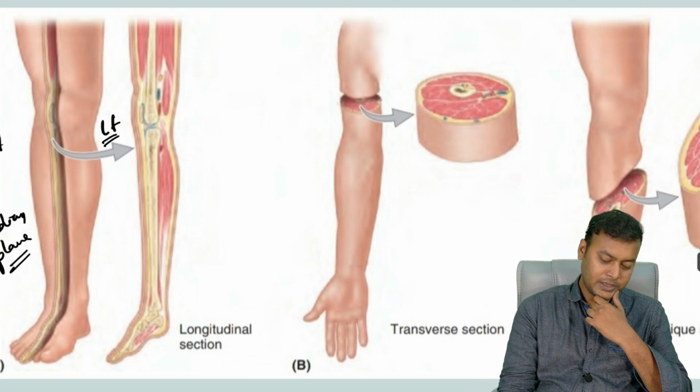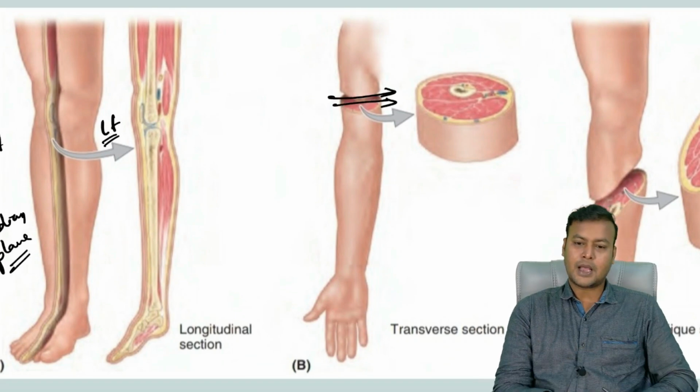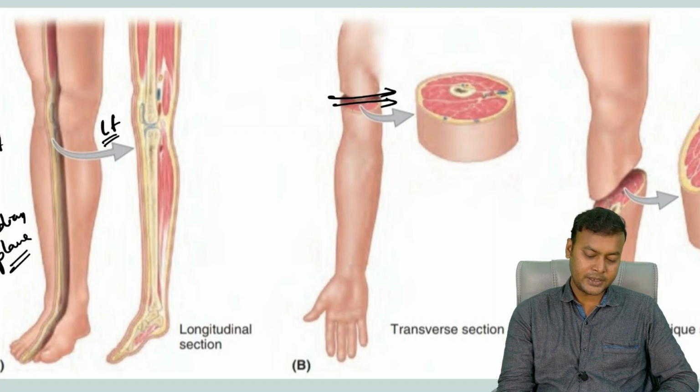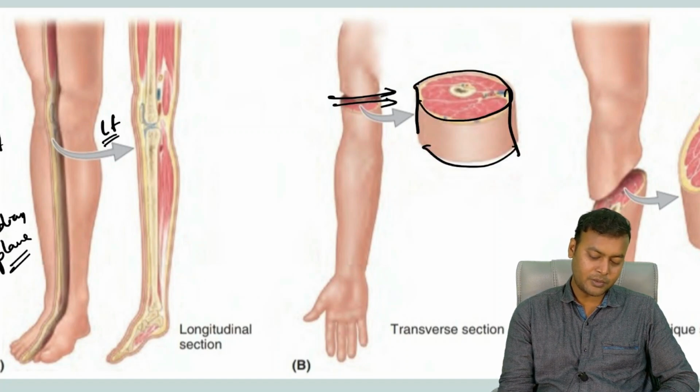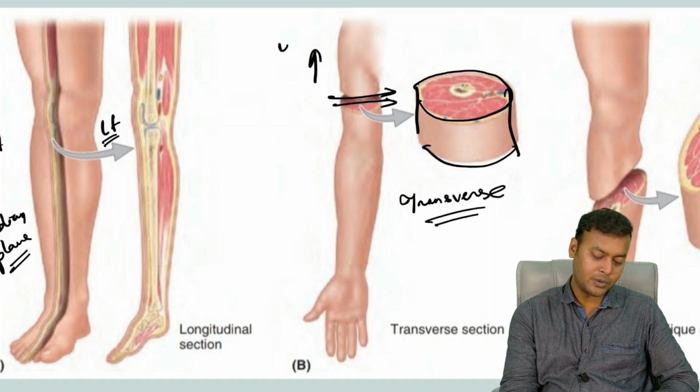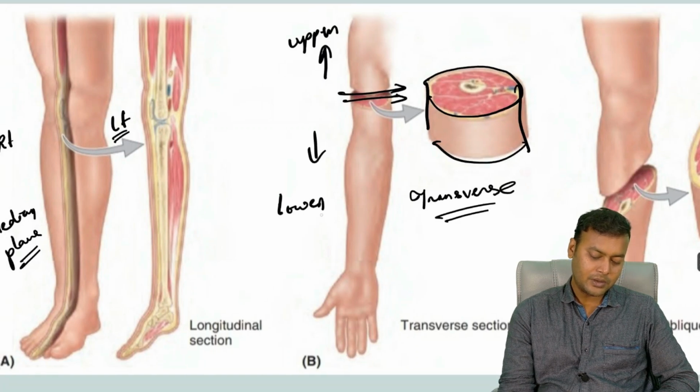Now here you can see a plane has passed through the arm, and it has divided this arm into a section like this. So which type of plane will it be? It will be the transverse plane. Why transverse plane? Because it divided the human body into the upper and the lower halves.